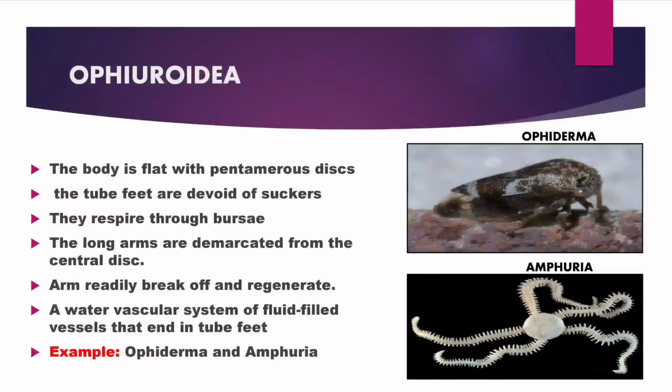Ophiuroidea. Their body is flat with a pentamerous disc. The tube feet are devoid of suckers. They respire through bursae. They have long arms that are demarcated from the central disc. Their arms easily break off and they have the power of regeneration.